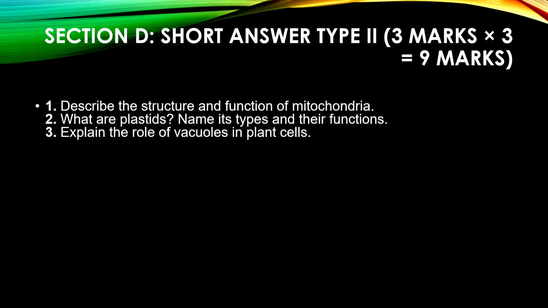So here comes the next section where we are dealing with short answer type questions. Here 3 marks each question and I have given you 3 questions. So total 9 marks is given here. If you are following my lessons, you will know that I have discussed everything in detail and now we are up to writing the answers. I will just give you a brief idea of how to write the answers, but you will have to write it on your own, in a compact manner.